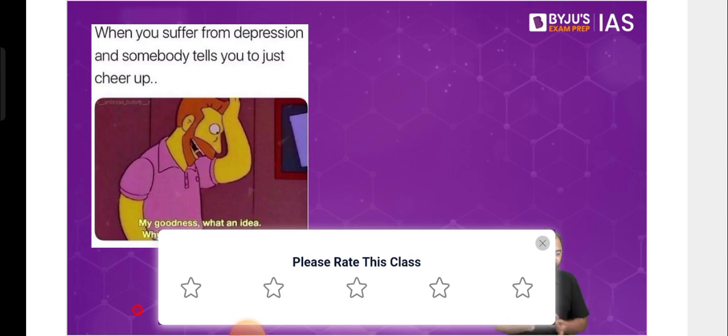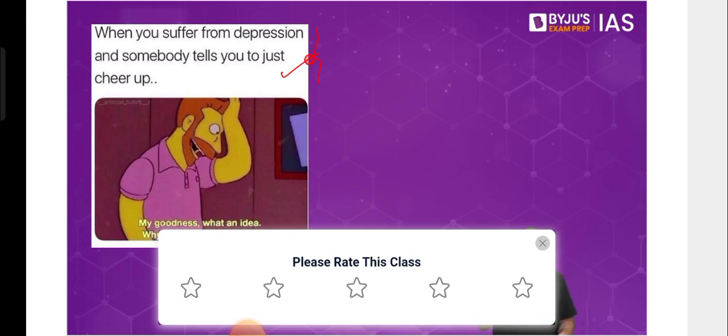So that's why, I mean, it's not something that can be said to be just a state of being sad, right? So if somebody just says that, okay, you just need to cheer up, it's not that easy that a person will be able to just cheer up and forget about depression. It's just like saying to somebody that you forget about this fever and the fever will go away. That doesn't happen, right? So something similar, you have to think of it here as well. It's not only about somebody being sad today, and that is where we see that there is a lot of misconception among the people.